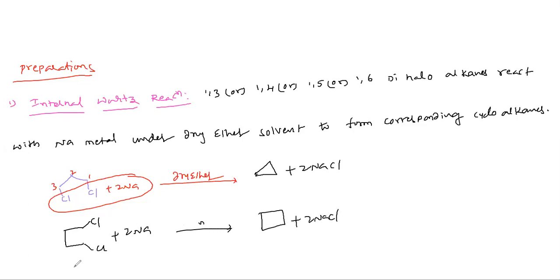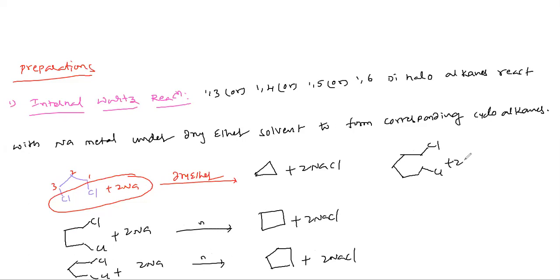If you are getting Cl plus 2 moles of sodium, then similarly plus 2 NaCl. Similarly, if you are getting Cl, then Cl plus 2 Na, then dry ether.